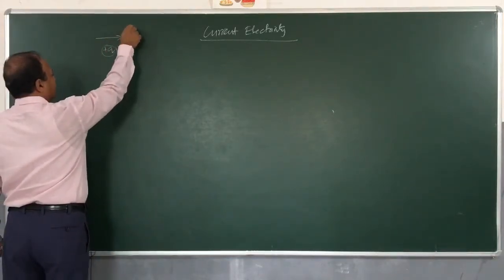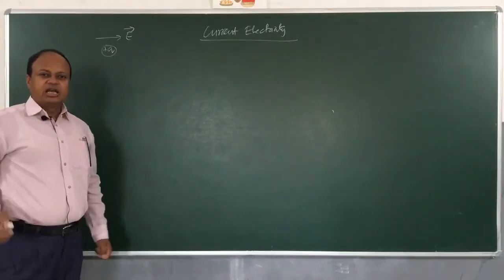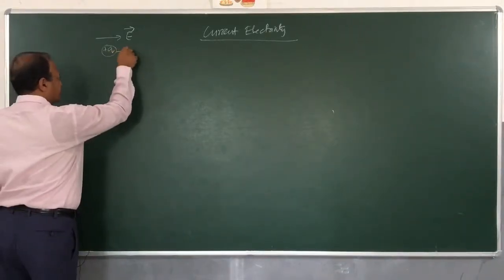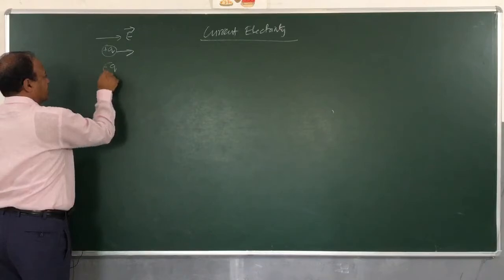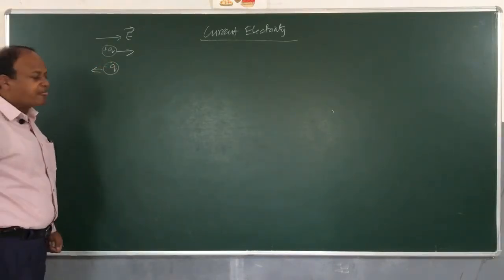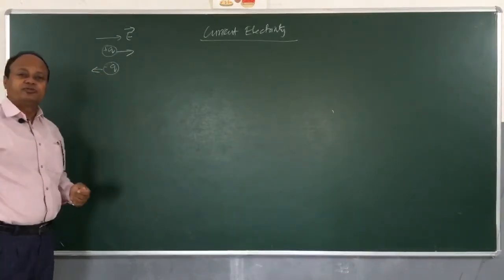If I apply an electric field, then this charge will experience a force and will start moving. A positive charge will move in direction of electric field, and negative charge will move opposite to the electric field. Means we can apply a field and we can make the charges move.